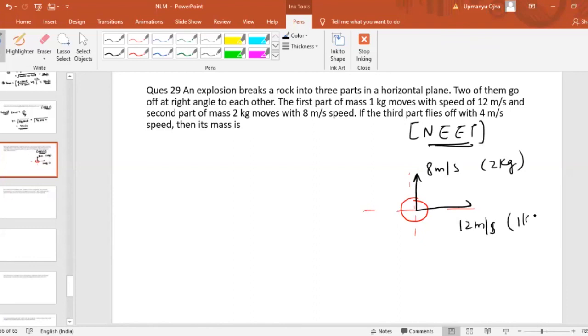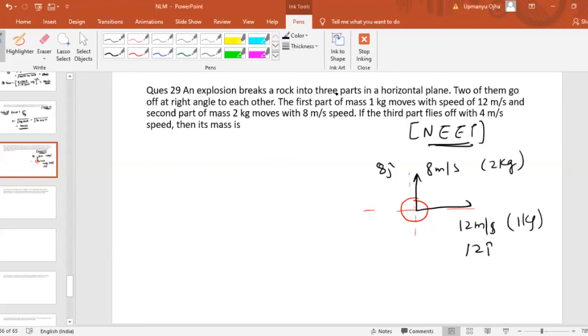Now we can see that the 1 kg mass moves along the horizontal, so we can take its velocity as 12 i cap. And we can take the 2 kg mass velocity as 8 j cap, because it is moving along the y axis. Before the explosion it was at rest, which means the velocity was zero before the explosion.